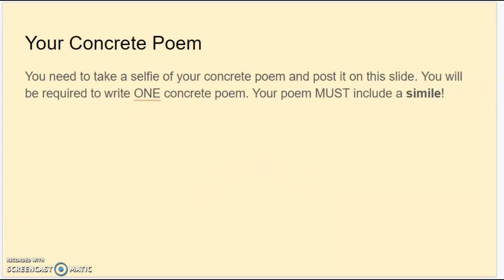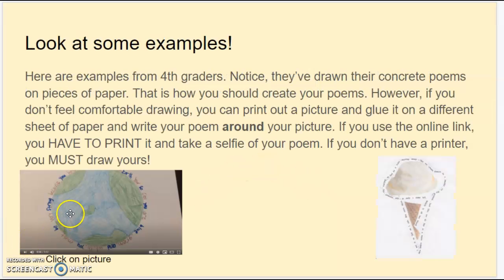Now, if you notice on the examples, you will notice that the majority of the poems are colorful. Your poem needs to be drawn nicely, neatly, and colored. If they are not, you will have to redo them. So please do not do any work before watching all the videos and following the expectations.